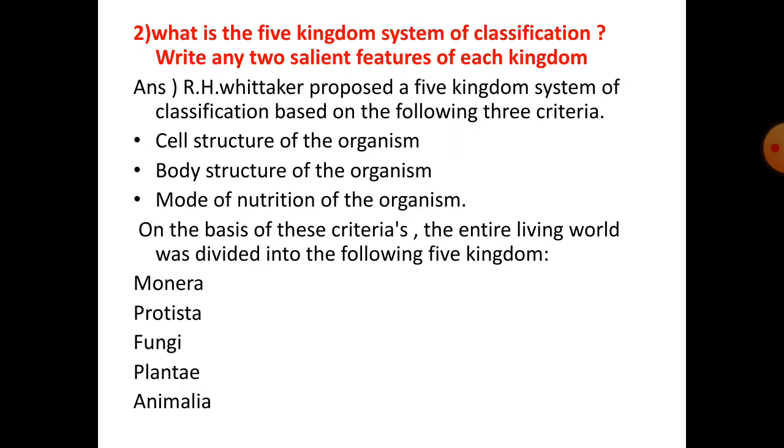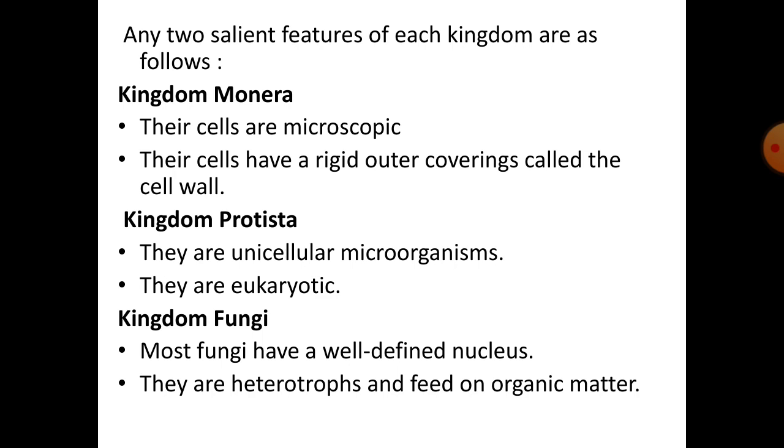Number 2, what is a 5-kingdom system of classification? Write any 2 salient features of each kingdom. R.H. Whittaker proposed a 5-kingdom system of classification based on the following 3 criteria: cell structure of the organism, body structure of the organism, and mode of nutrition of the organism. On the basis of these criteria, the entire living world was divided into 5 kingdoms: Monera, Protista, Fungi, Plantae, Animalia. Any 2 salient features of each kingdom are as follows.